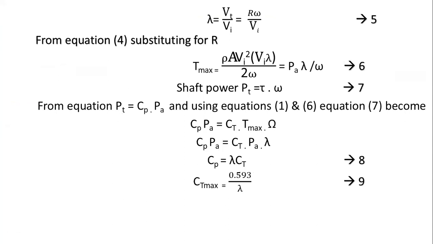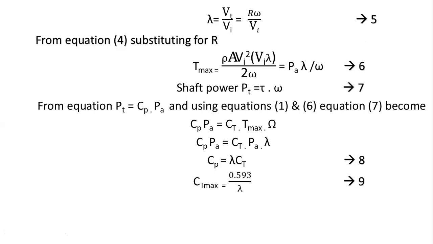So before we see some equations from this, lambda is equal to Vt by Vi, that is equal to R omega by Vi. In place of R, I am substituting the remaining and substituting in Tmax. Tmax is equal to rho A Vi square Vi lambda by 2 omega, that implies Pa into lambda by omega. Here Pa is called the power in the wind and shaft power is Pt, tau into omega.